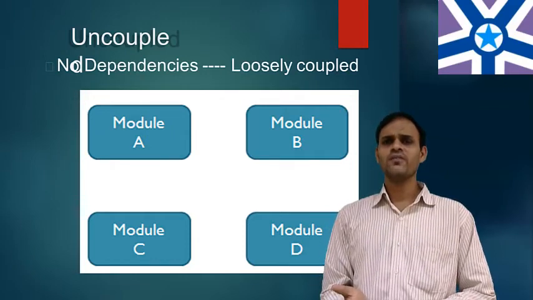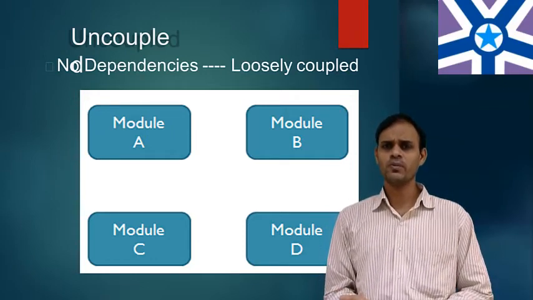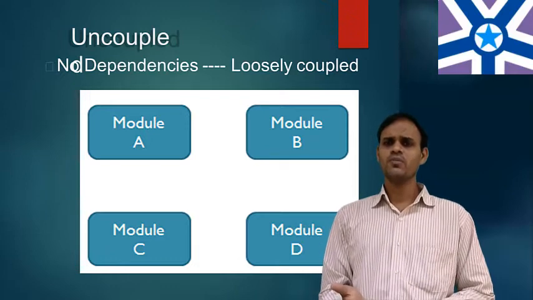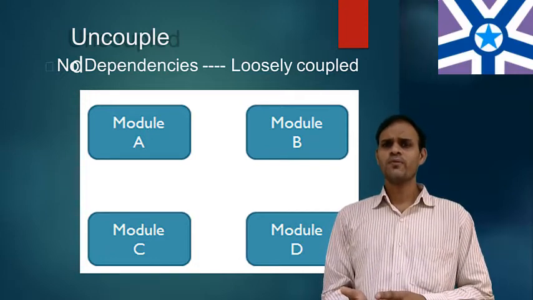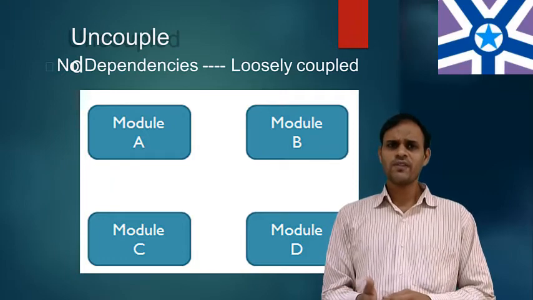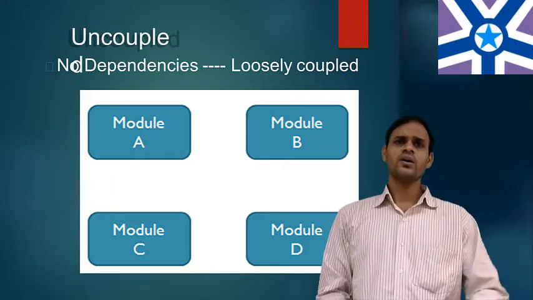We cannot define any relationship: module A to module B, module B to module C, module C to module D, module D to module A, module D to module B. We are not providing any relationship. So this type of diagrammatic representation is called uncoupled.